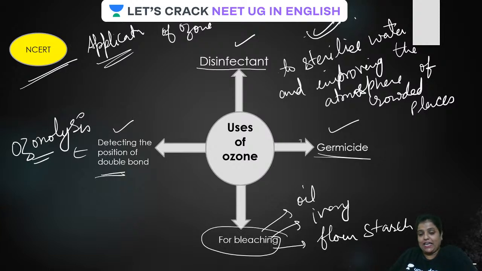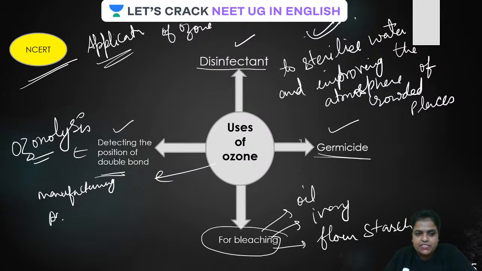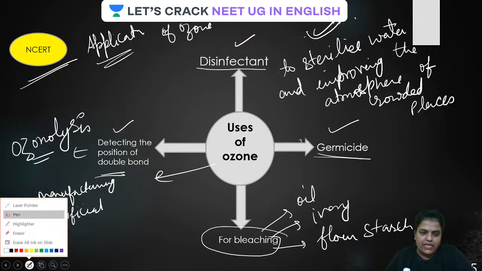It is also used for manufacturing artificial silk, because it is used to bleach the fabric also, permanent bleaching in fact. So artificial silk is what? Basically rayon.